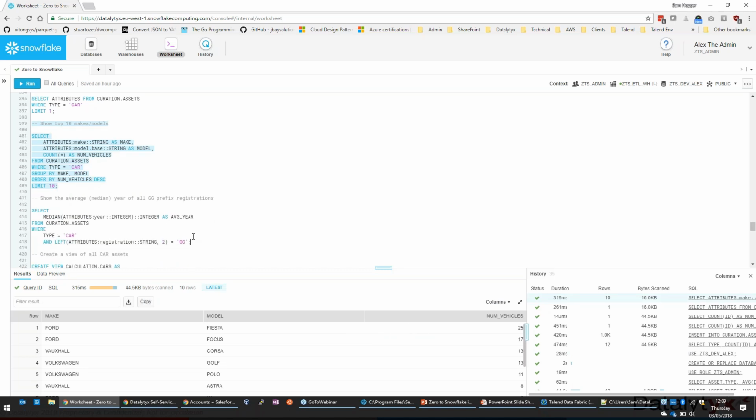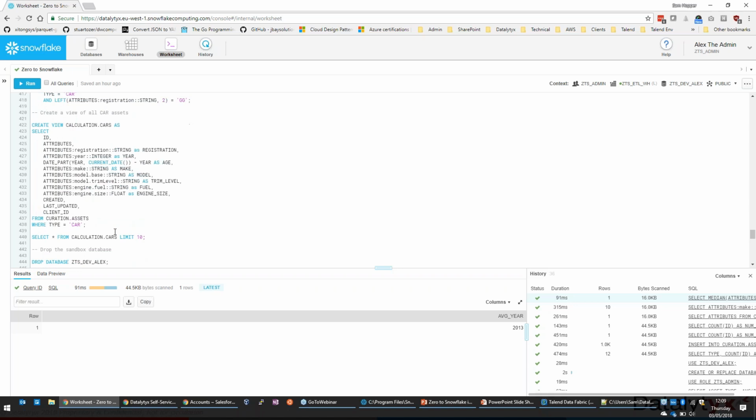Let's do something a little bit more tricky now. What's the average year for vehicles with a GG prefix? There we go, 2013. So now we're not only interacting with the semi-structured information, we're also doing some aggregation on that as well. Okay, and we're using it in our where clause.